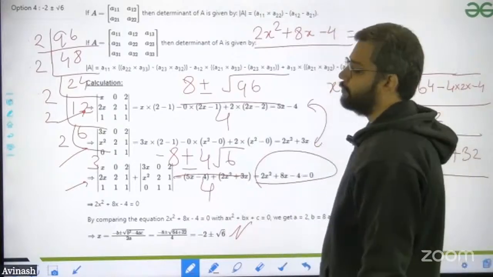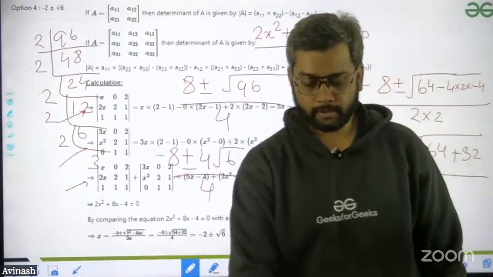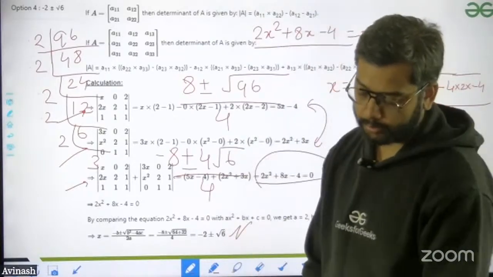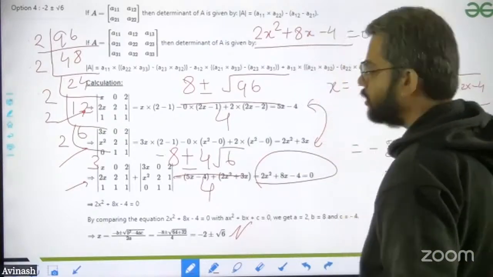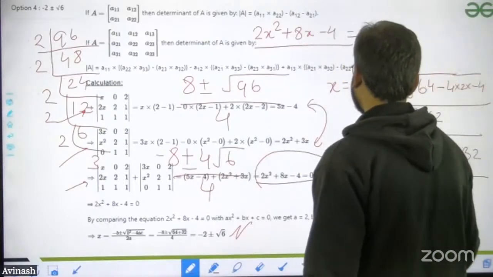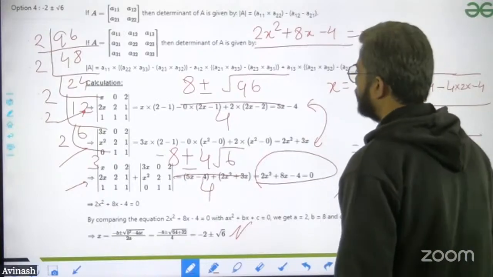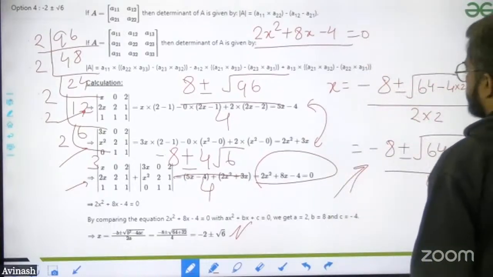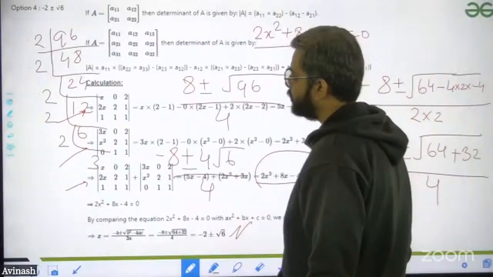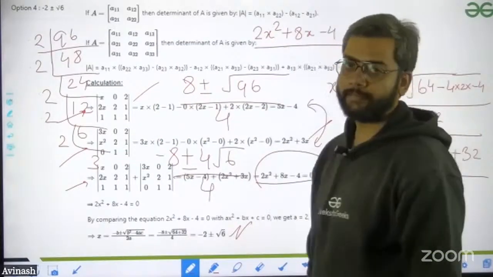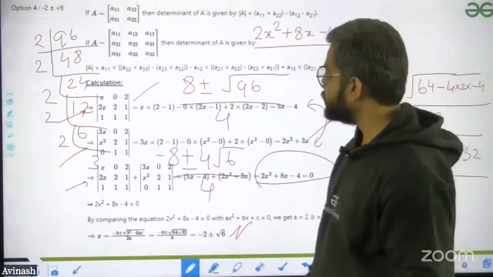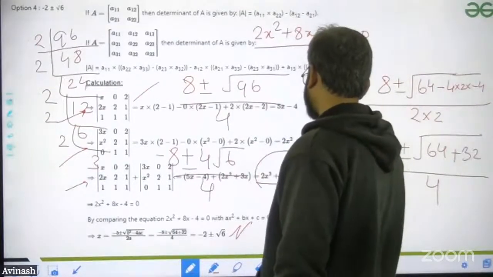From one problem, GATE wants to check your ability with these concepts: the quadratic formula, solving a system of linear equations, and finding the determinant. These three concepts they have checked with one problem. This is exactly how GATE works.